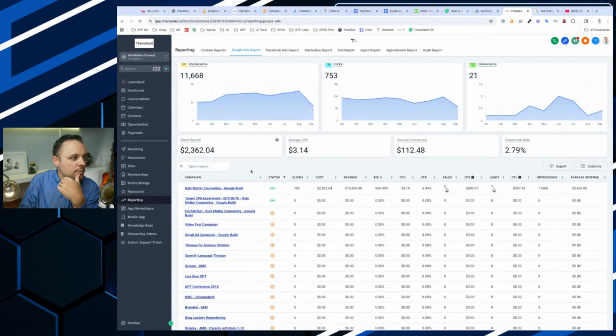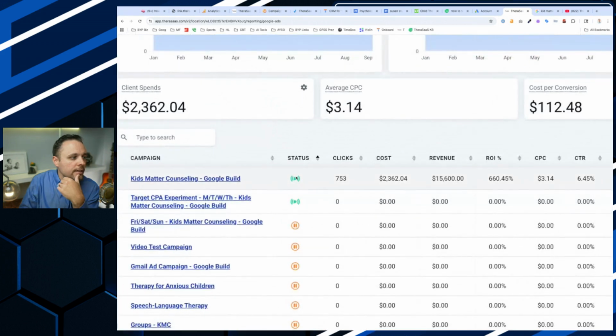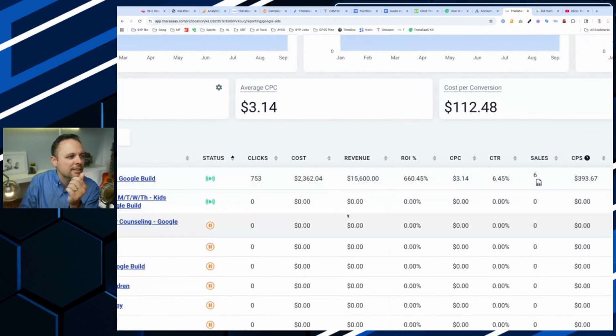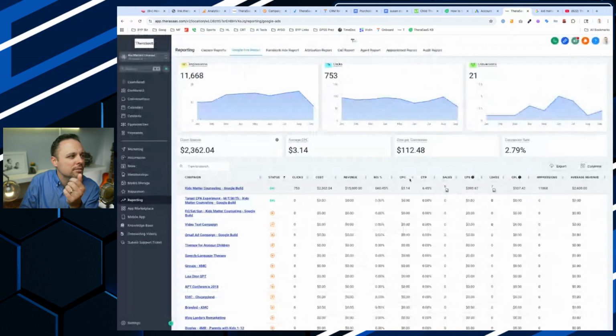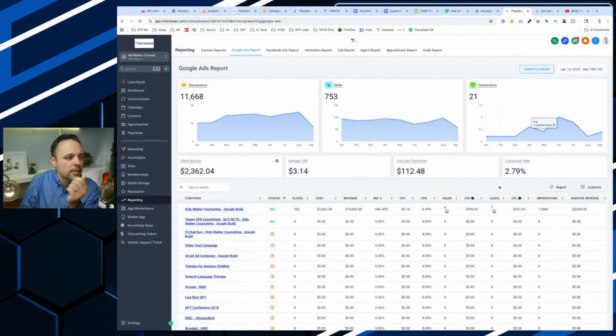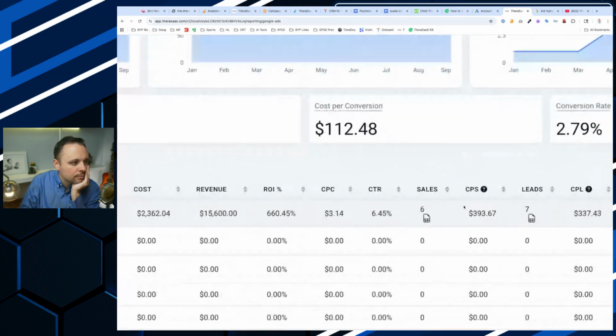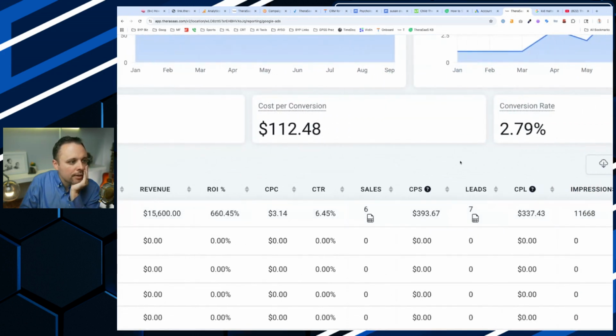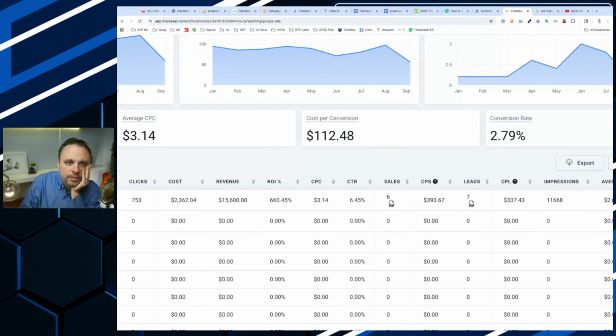Let me zoom in here and you'll see these are the ones that are active, how many clicks, how much we cost. I think I did it since the beginning of the year. We don't spend a ton. What I love about TheraSaaS, and here's what I don't quite understand how we break apart yet, you have sales and leads, and you'll have a number here. If I was to click on this, it would pop up all the leads inside TheraSaaS that were converted inside of Google Ads.